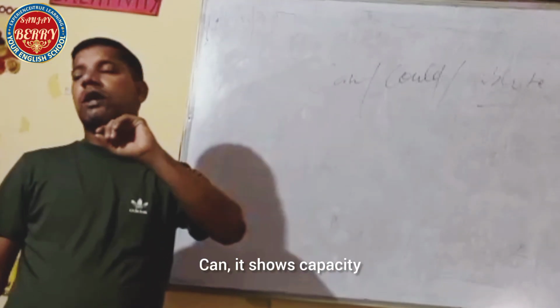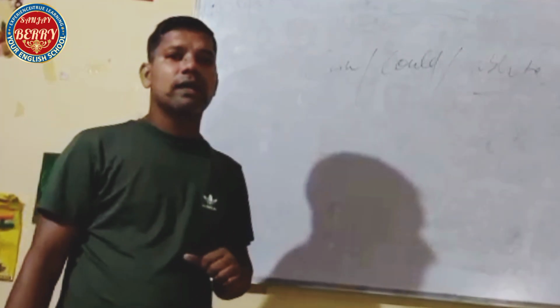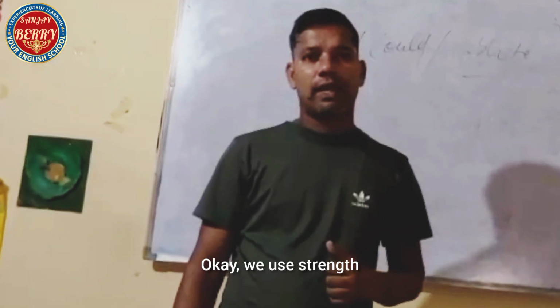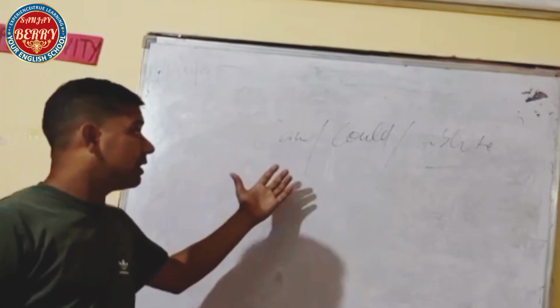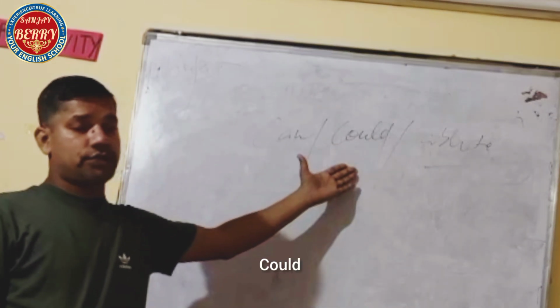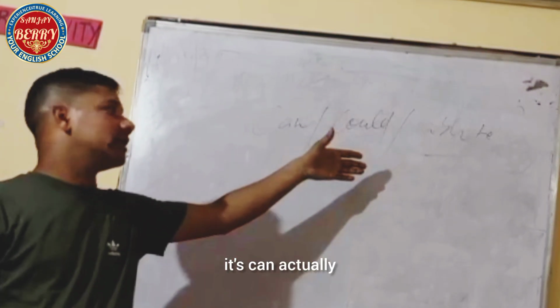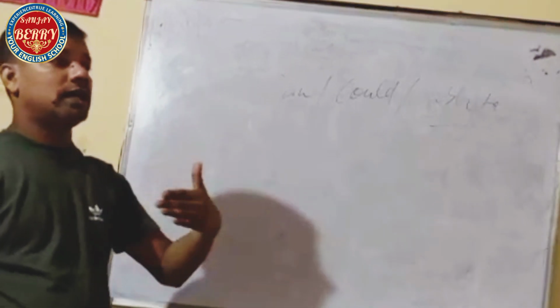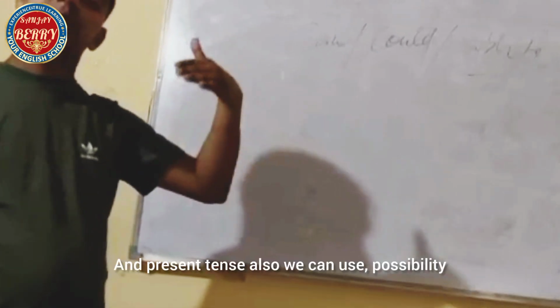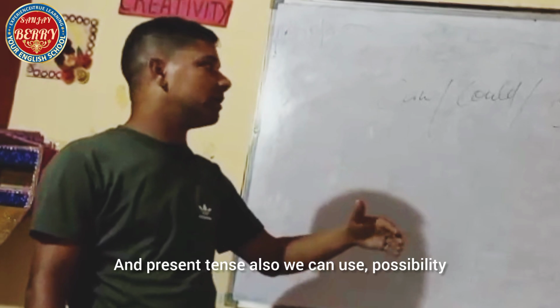Can shows capacity. What shows that? Capacity. Okay, we use strength and we use can in the present tense. Could is actually the second form of can. We use it for possibility in the past tense also, and in the present tense also we can use it for possibility.